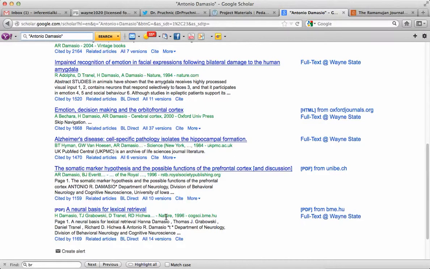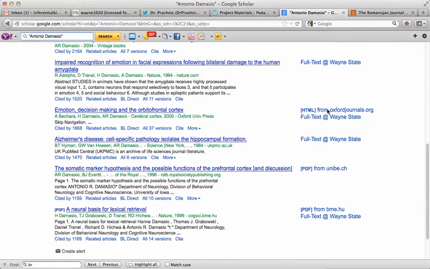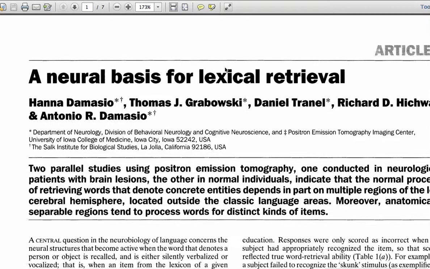Nature is a very well-known academic journal in the life sciences. That could be a good one. I got full text from Wayne State. I also got this PDF someone else has uploaded somewhere else. So maybe I'll just try that one, see if that works. Looks like I got it. And it is downloading, as you see. Oops. Oh, there it is. Boom, look how big it is.